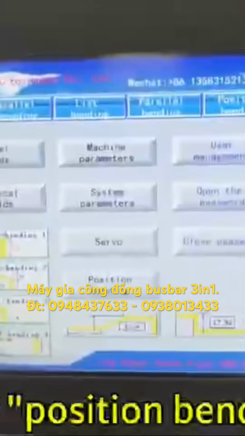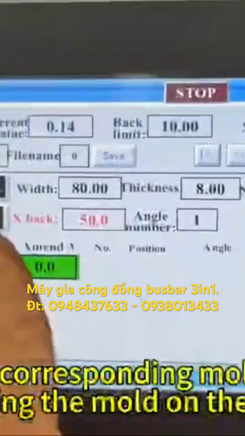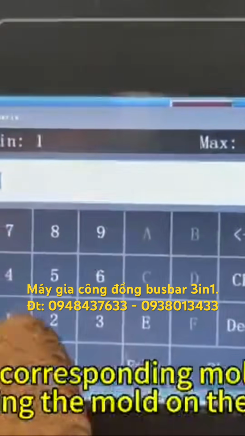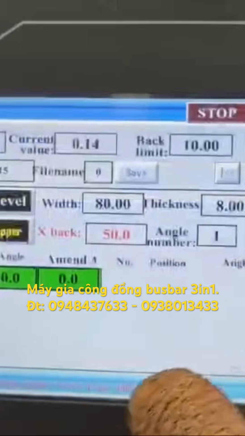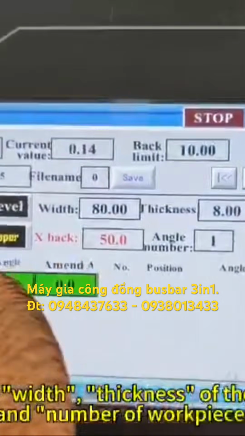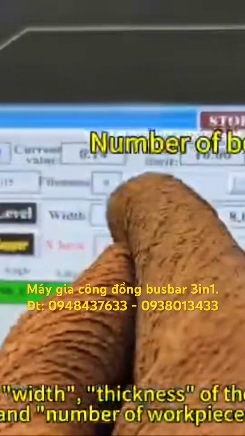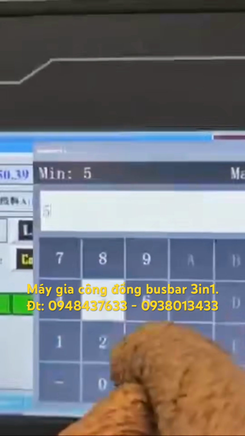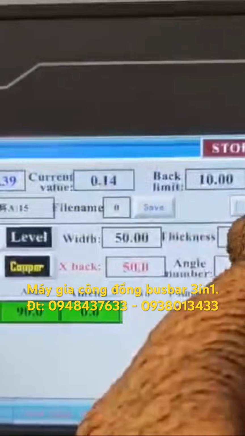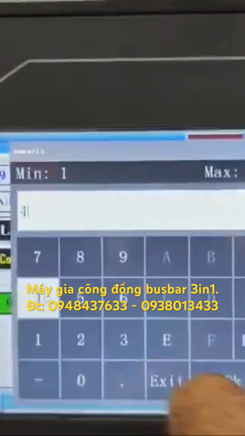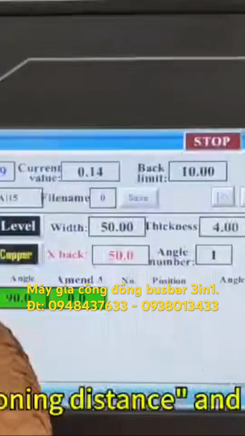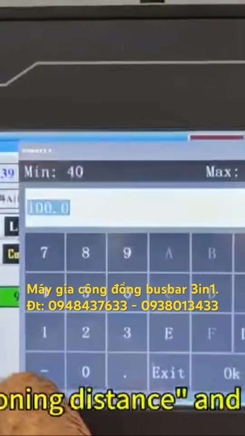Bending. Click Position Bending. Select the corresponding mold number for installing the mold on the machine. Input the width, thickness of the copper, and the angle number and number of workpieces that you want to bend. Enter positioning distance and bending angle.